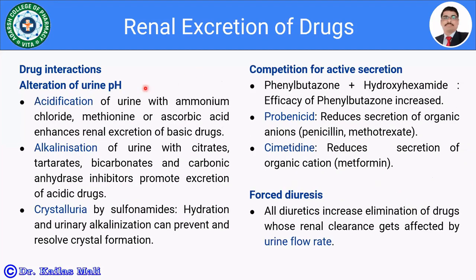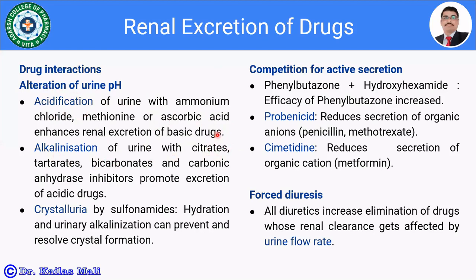Let us see the alteration of urine pH. Acidification and alkalization lead to a change in the urinary pH, and that may alter the excretion of the drug. So acidification of urine with ammonium chloride, methionine, ascorbic acid enhances the renal excretion of basic drugs, because basic drugs are present in the ionized form in acidic urine.